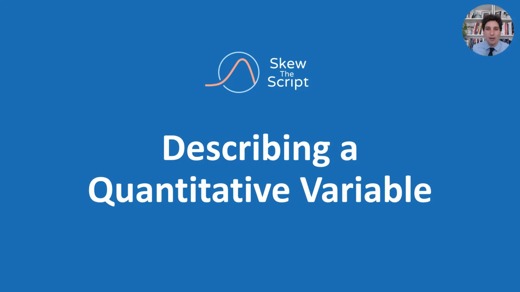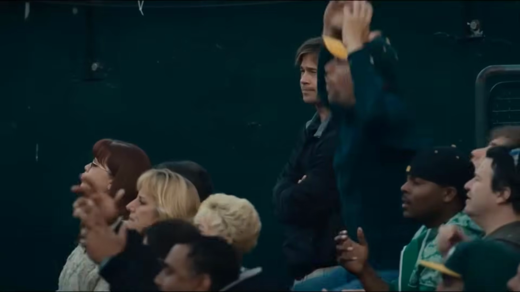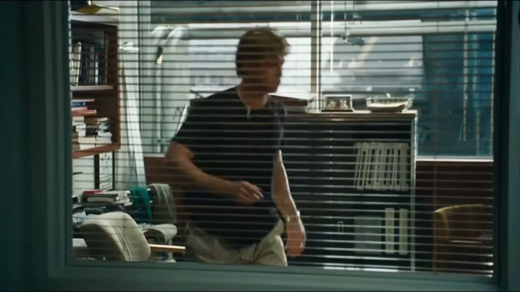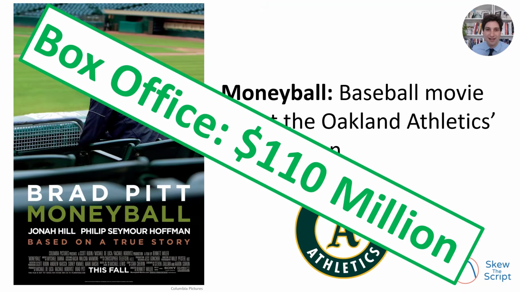Today's lesson is on describing a quantitative variable. Let's jump in. Moneyball is a movie about the Oakland Athletics baseball team, also known as the Oakland A's, and their 2002 season. When the movie came out, it was a big hit. At the box office, it grossed $110 million.